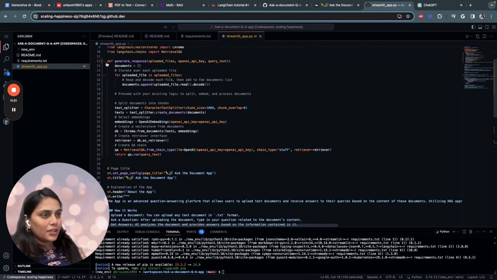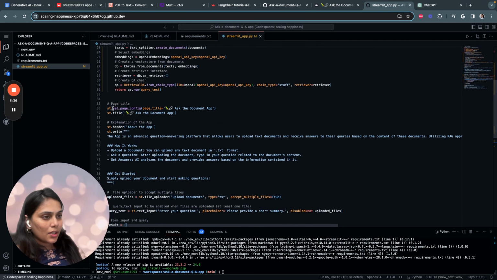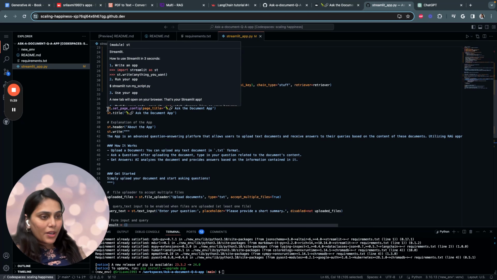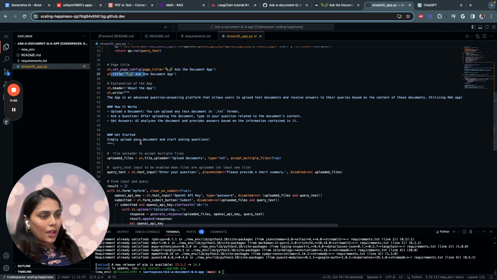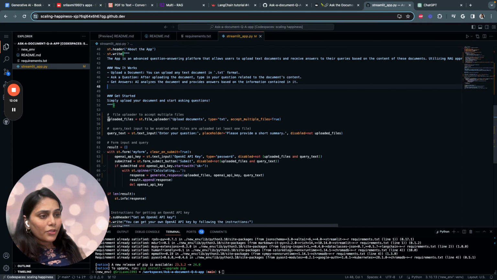Once we are done with the function generate_response, we write code for a Streamlit web interface. To set up a page title in Streamlit, we use st.set_page_config, and for the in-app title, we use st.title. And to describe the app, we use st.write in Streamlit, and for a heading, we use st.header. We include instructions on how the application works, basically telling a user to upload a document, ask a question, and get instant answers.